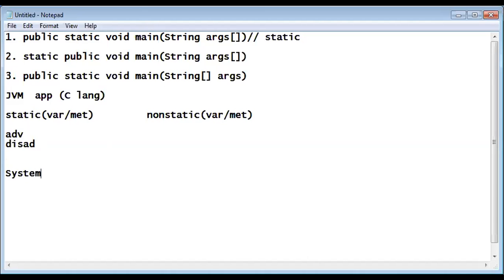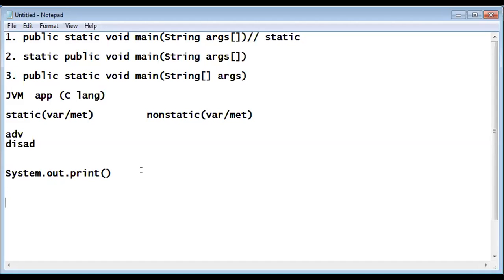System dot, what is that? System.out.print statement is there now. So this out is there now. Out is also a static variable. Out is a static variable. I will discuss about that afterwards. Wait for a while. So you can carry system.out also to every program or not.